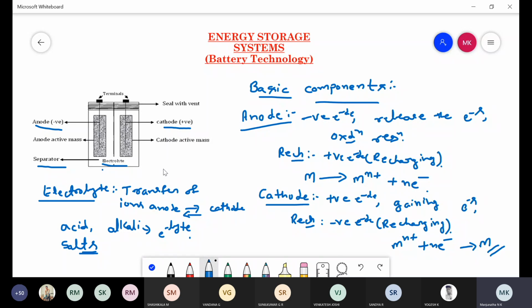Is it clear? Any doubt in this? Any doubt in these basic components of the battery?